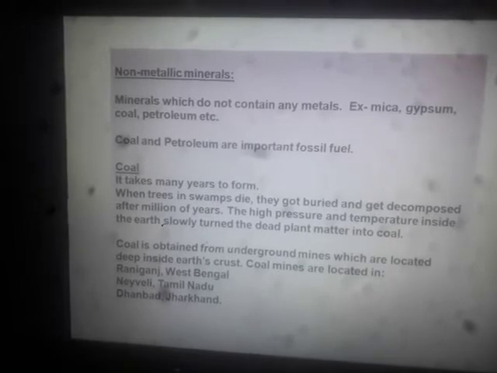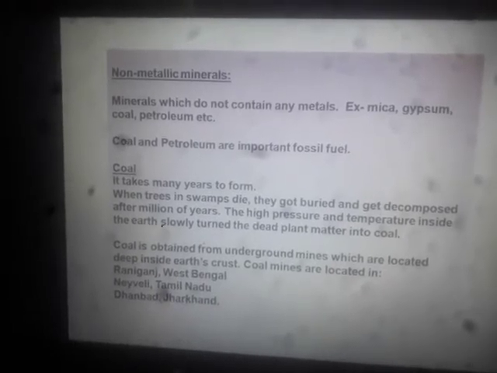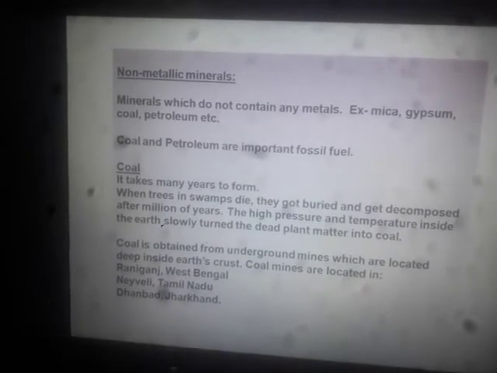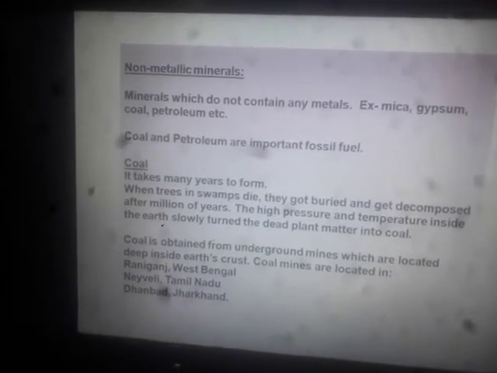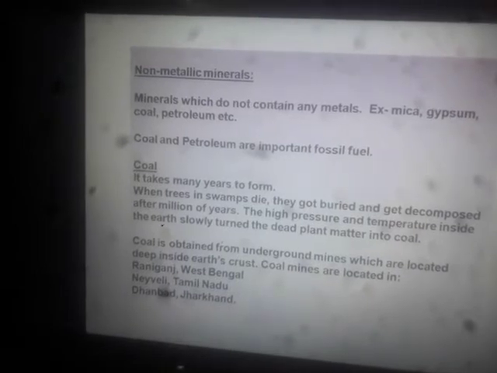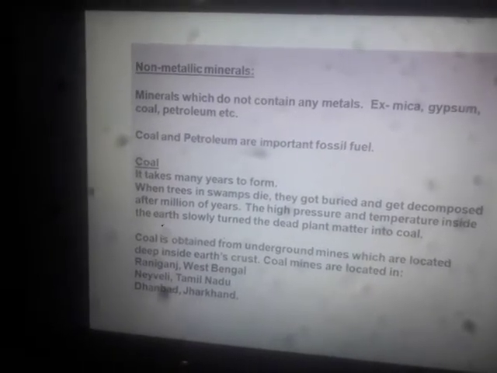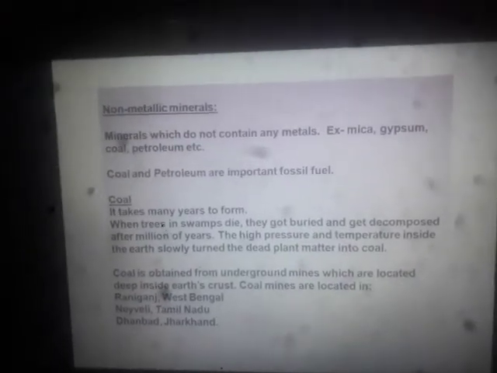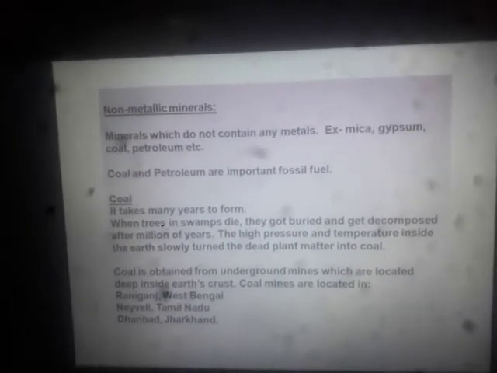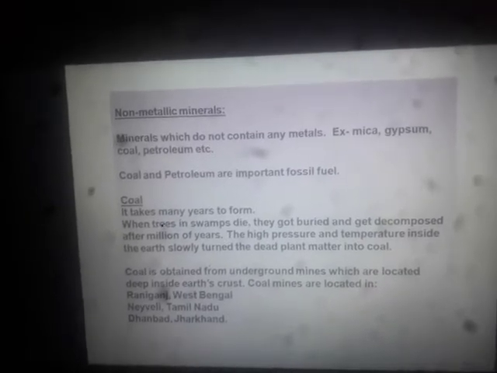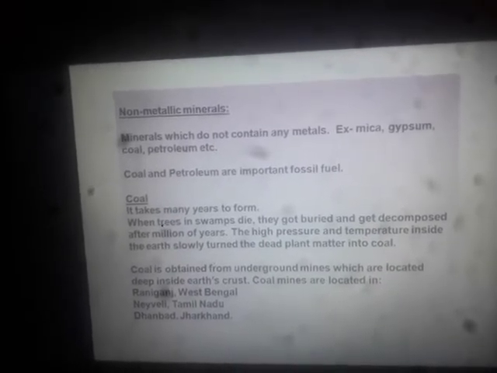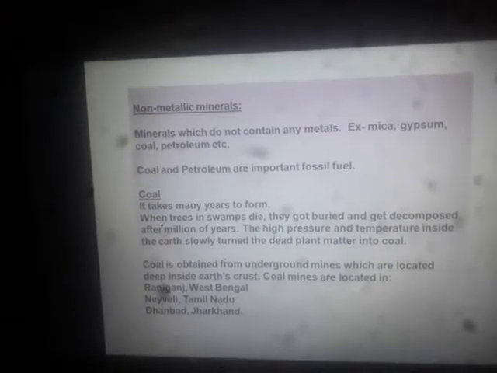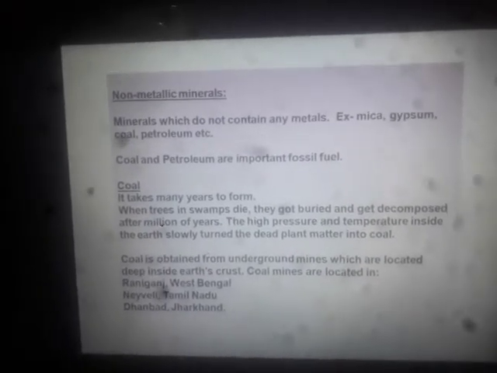So the high pressure and the temperature inside the earth slowly turn the dead plant matter into coal. So very simple. If you need to write it very shortly in brief how coal is formed, you can easily write that when trees in the swamps die and get buried inside the earth, after 1,000 years they are acted upon by temperature and pressure inside the earth.